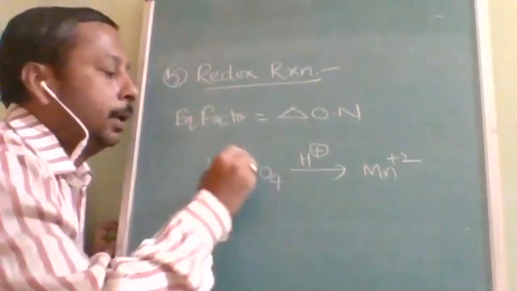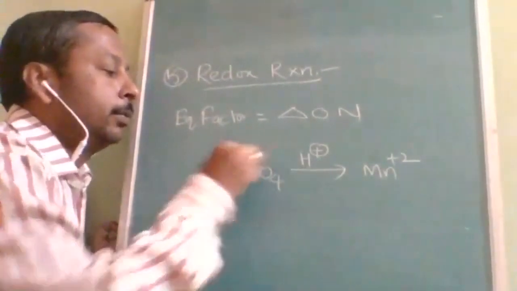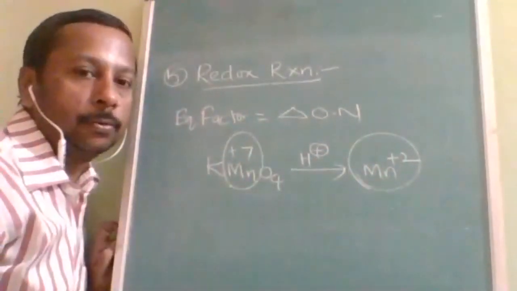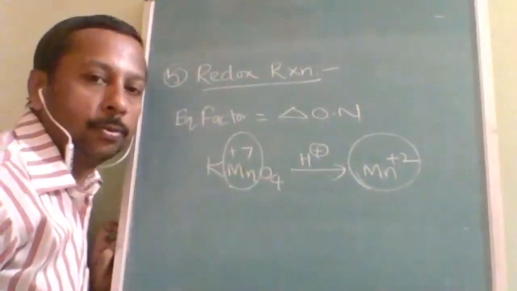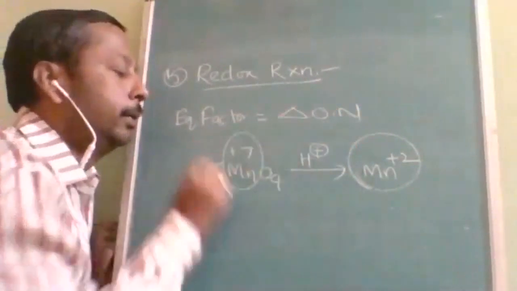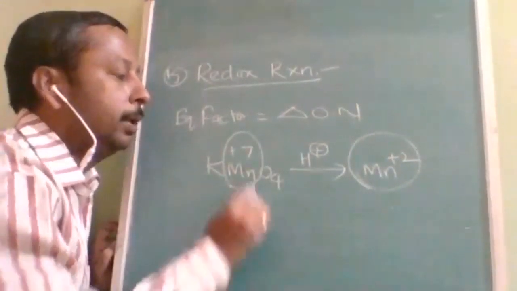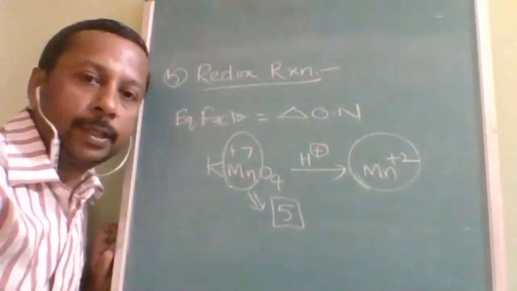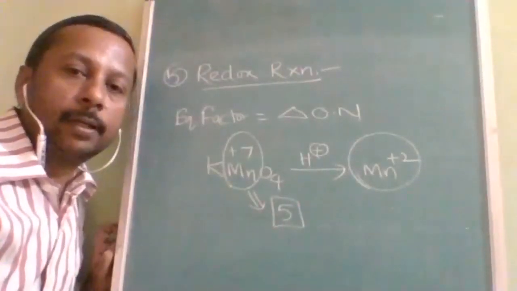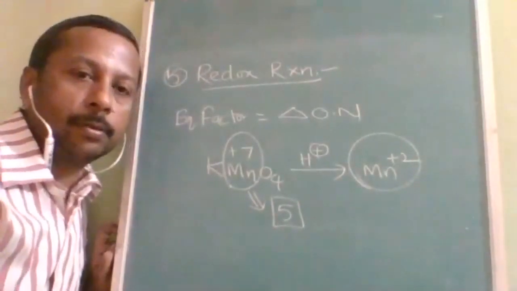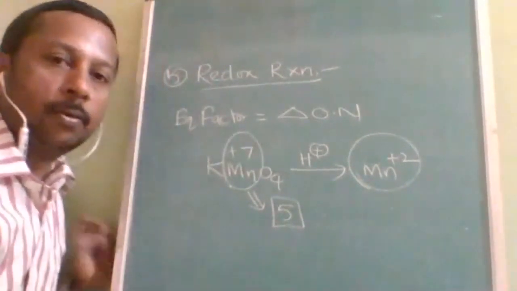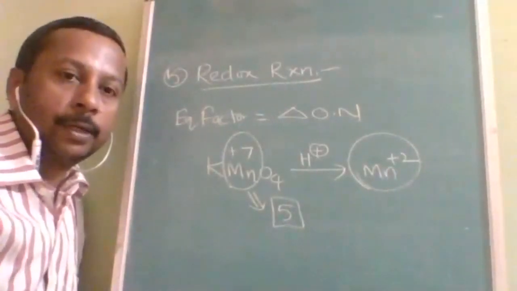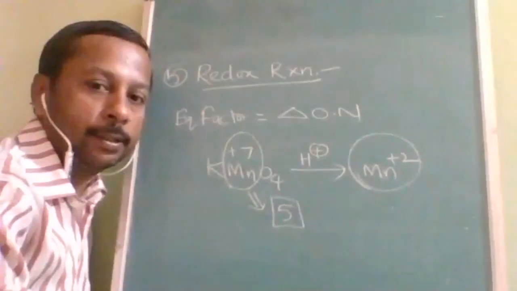For this I am going to just explain roughly. Before the reaction the oxidation number is +7 and after the reaction it is +2. So the change in oxidation number is only 5. So the equivalent factor for KMnO4 in acidic medium is 5. Is it understood? For a redox reaction, the equivalent factor equals the change in oxidation number. Now I will give you a wonderful question which is very difficult and important.